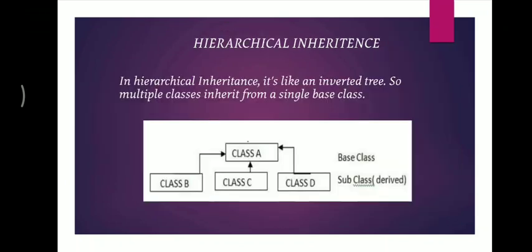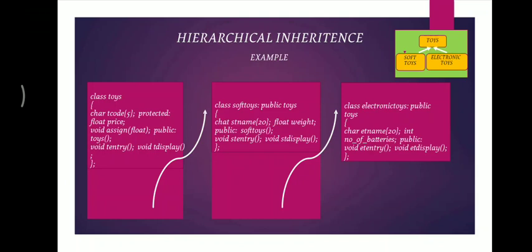Next comes hierarchical inheritance. As we have seen, we have two base classes in multiple inheritance. Now hierarchical says, if we can have n number of base classes, we can also have n number of derived classes, right? So when we have one single base class, we can have multiple derived classes. It may be possible that n number of people need the same common features from some particular class, so they can inherit that class as well.